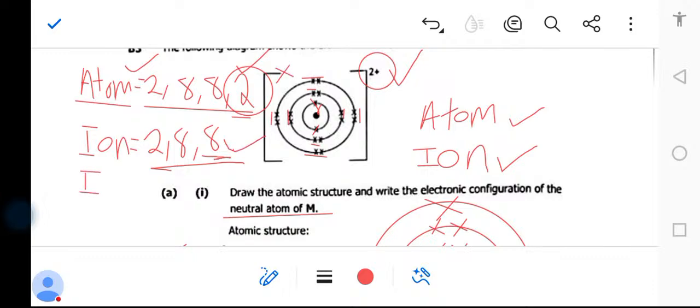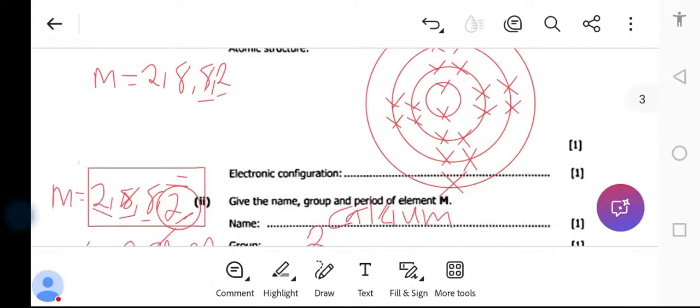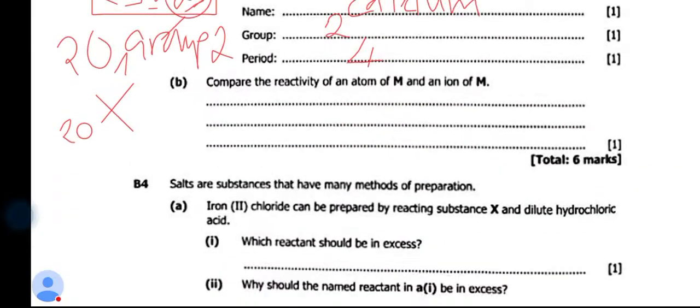This atom is not stable. So how do you conclude to answer the question? You're going to say that the ion M is stable, while the atom M is unstable.